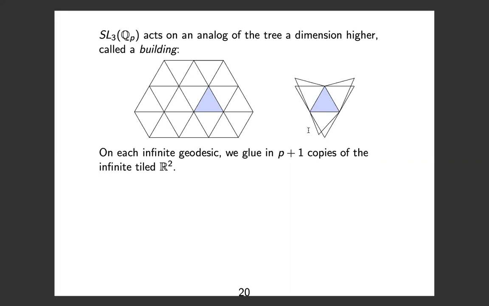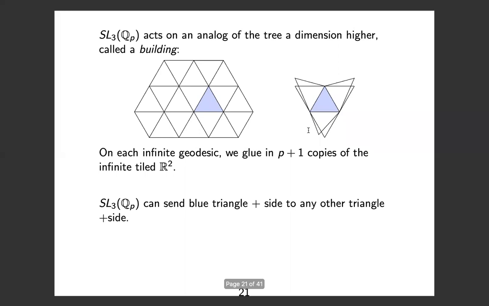And then on each infinite geodesic, we're going to glue in p+1 copies of the same tiled R2. So remember, in a tree, at each vertex, you glued in p+1 edges. Now, at each line, we're going to glue in another p+1 copies of R2. So then on the right, I've tried to draw what this would look like for you, or at least a piece of it. And you get this very big, non-positively curved space in the end.